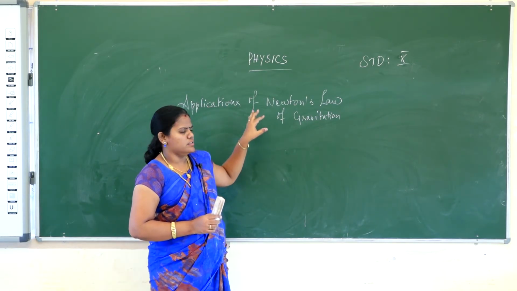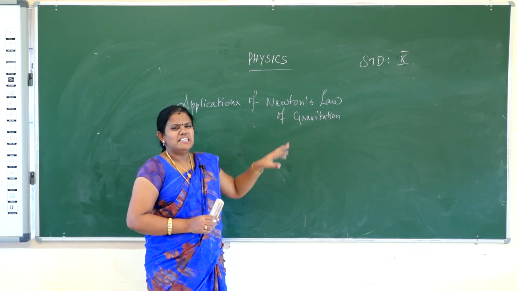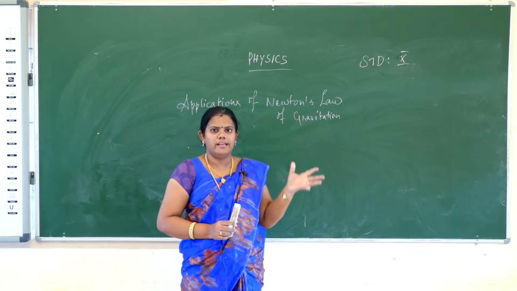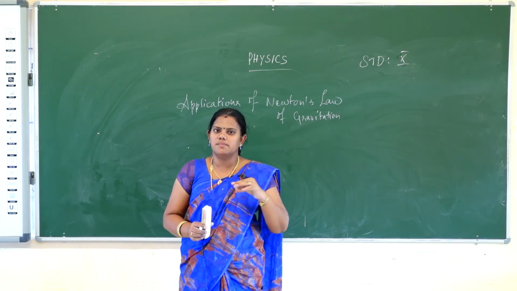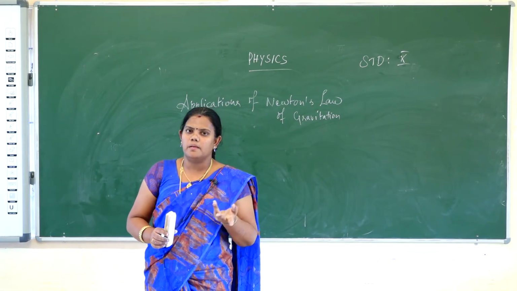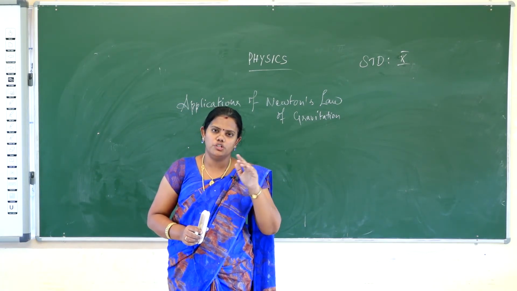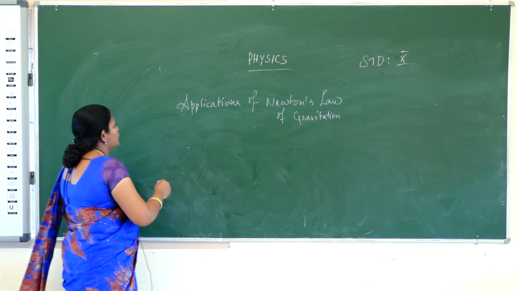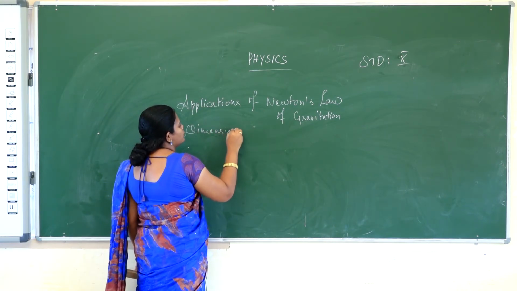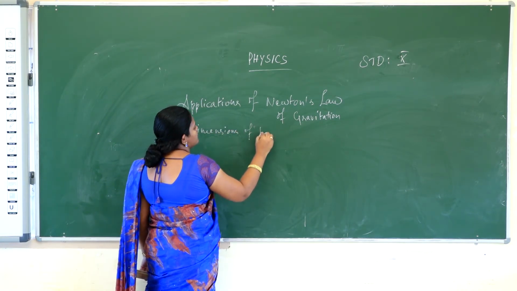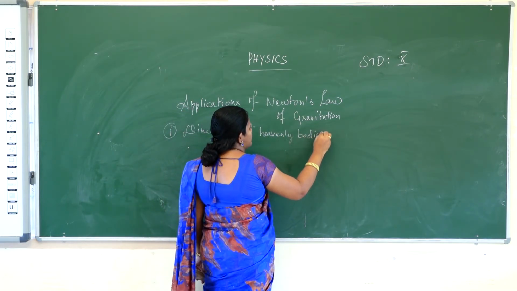You have to know the universal law of gravitation, otherwise the gravitational force, to easily identify the dimensions of all heavenly bodies: mass of the earth, radius of the earth, mass of the other planet, radius of the other planet, and distance between one planet and another planet. With these you can know the force of attraction between the two heavenly bodies. One is you should know the dimensions of heavenly bodies.